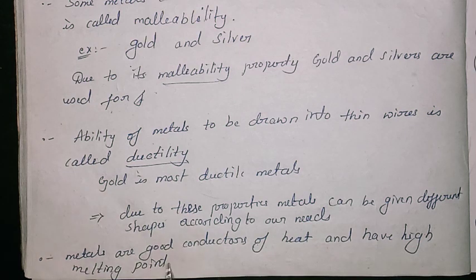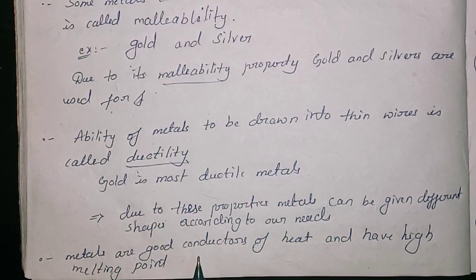So that's why we can say metals are good conductors of heat. And what about the melting point? Will iron melt easily? No, it has a high melting point. So from whatever we have studied, just remember it has luster, malleability and ductility, it is a good conductor of electricity and heat, it has a high melting point, and it is hard, and the hardness can change from one metal to another, compared to other metals, okay?